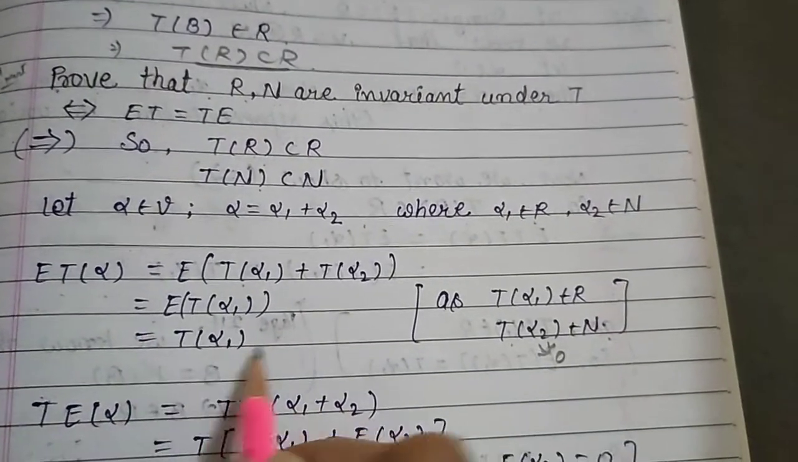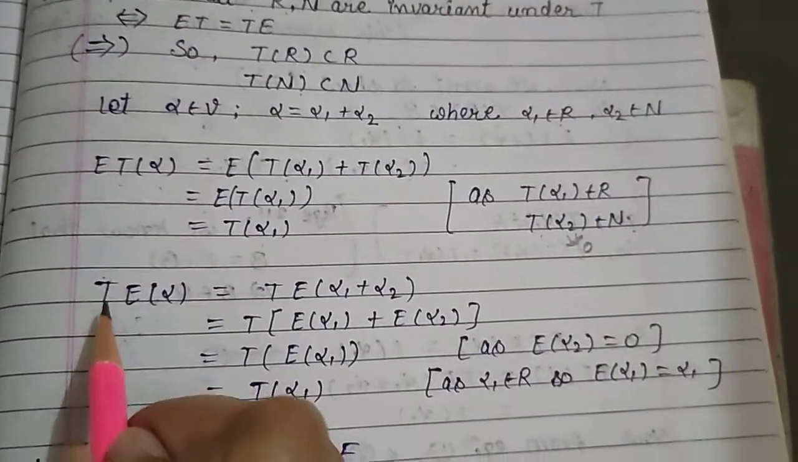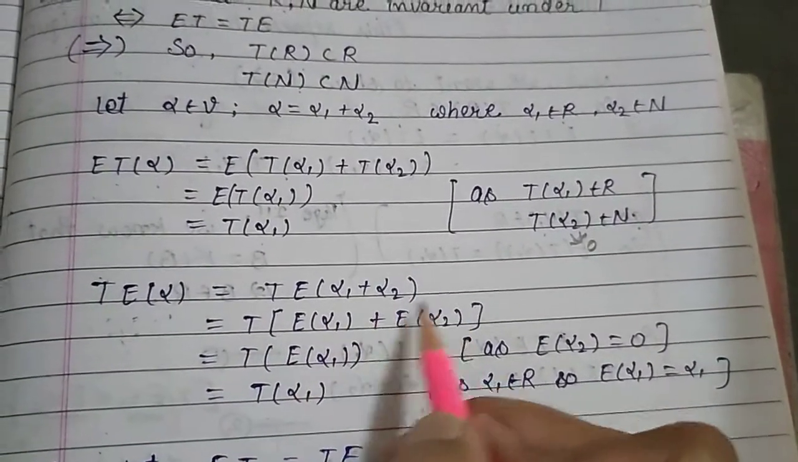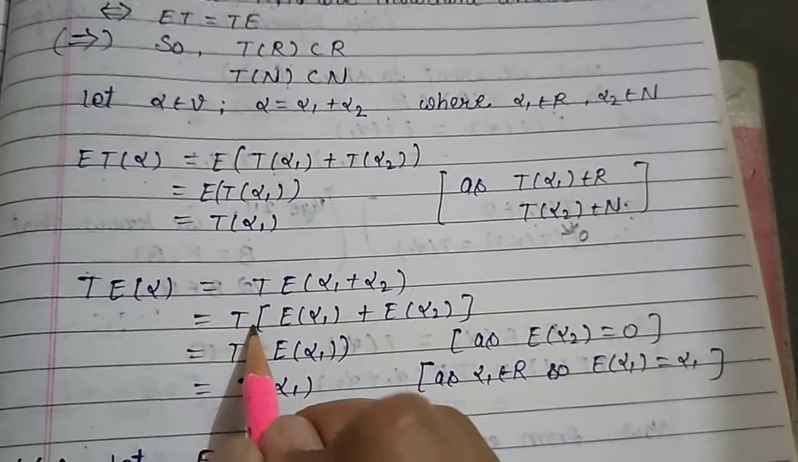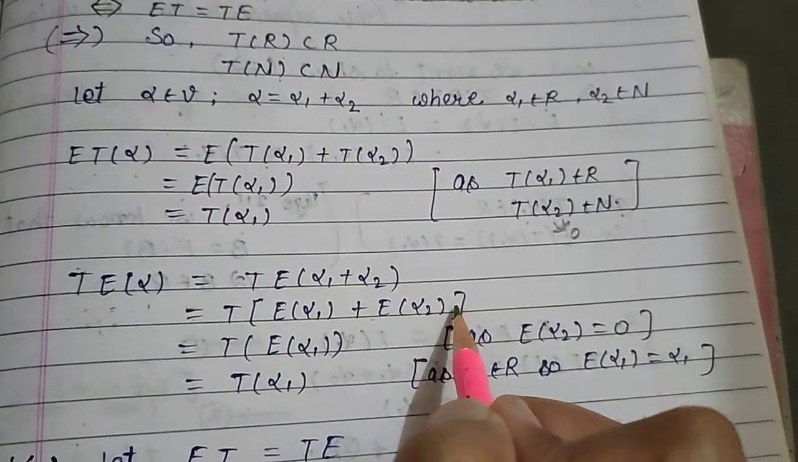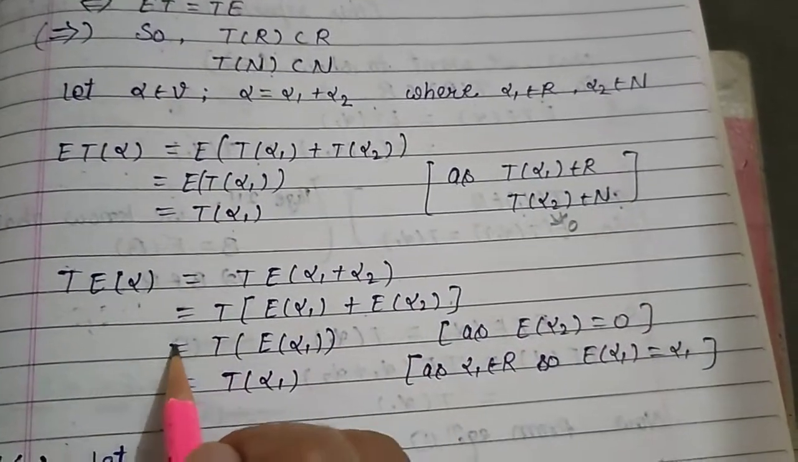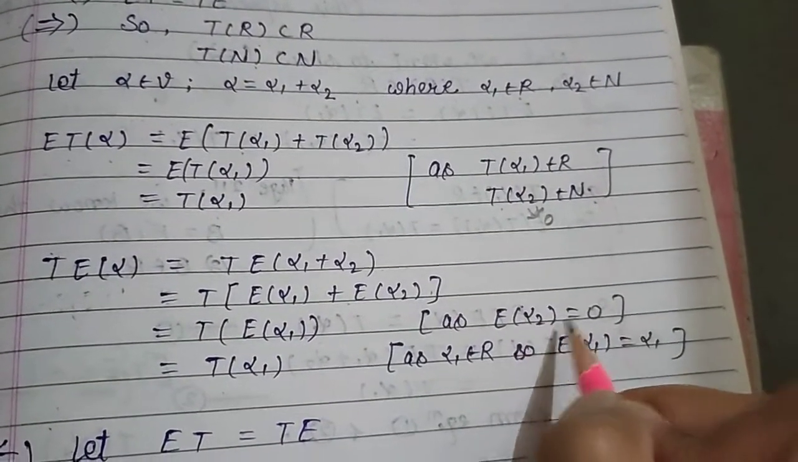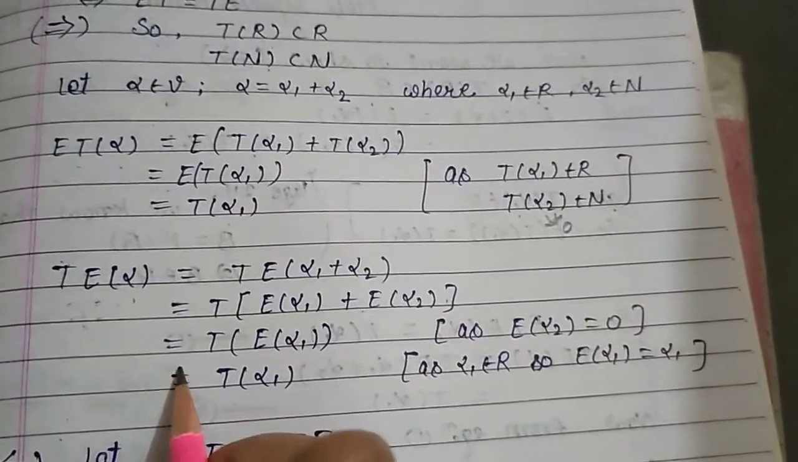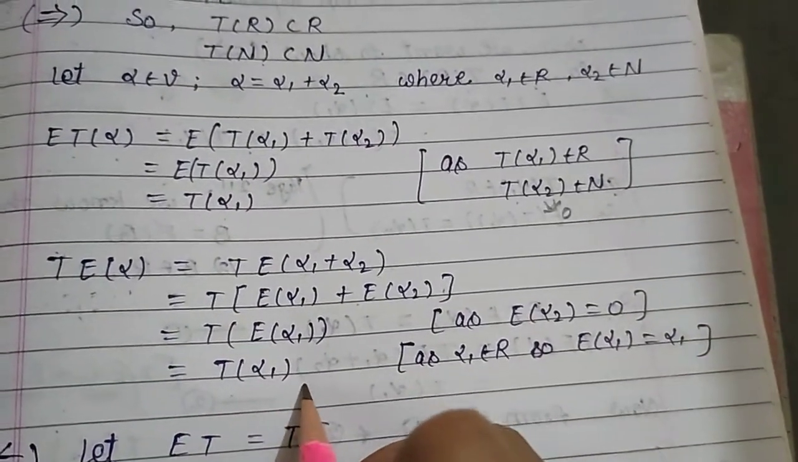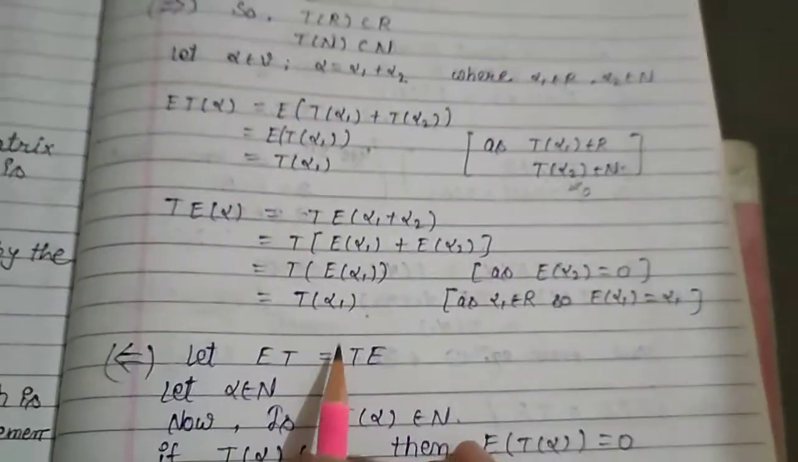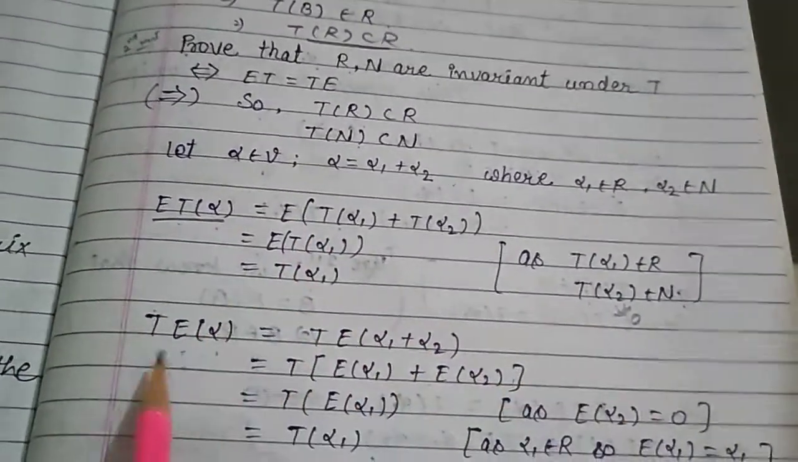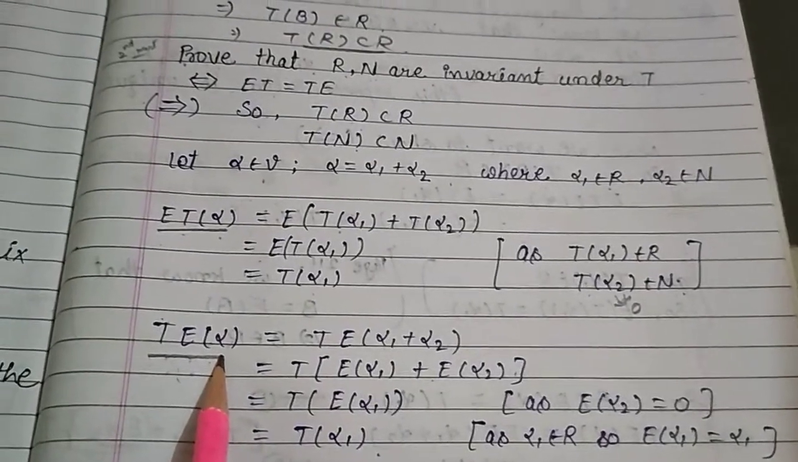Then it is T of alpha 1, and TE alpha equal T of E of alpha 1 plus alpha 2 equal T of E alpha 1 plus E alpha 2 equal T of E alpha 1, as E alpha 2 equal 0, and this is equal to T of alpha 1. This implies ET alpha equal TE alpha.